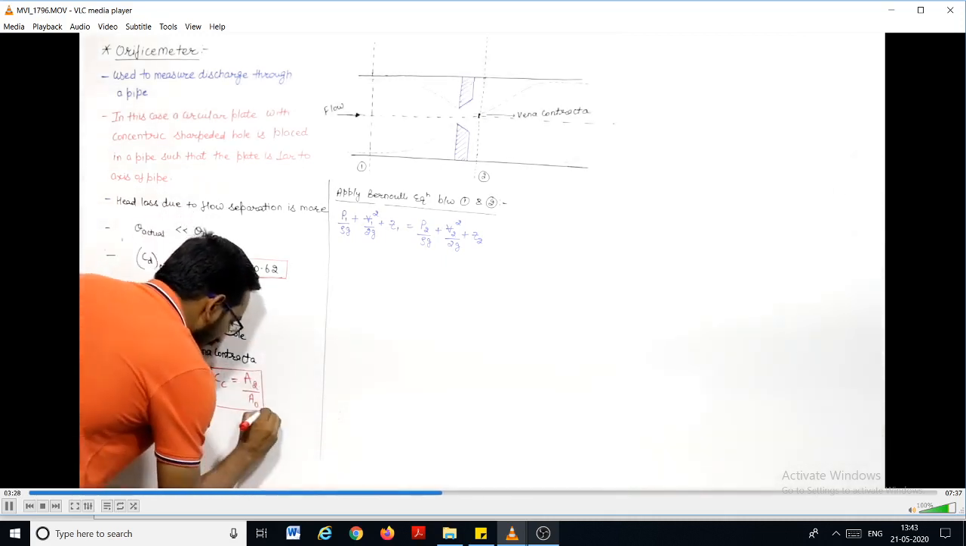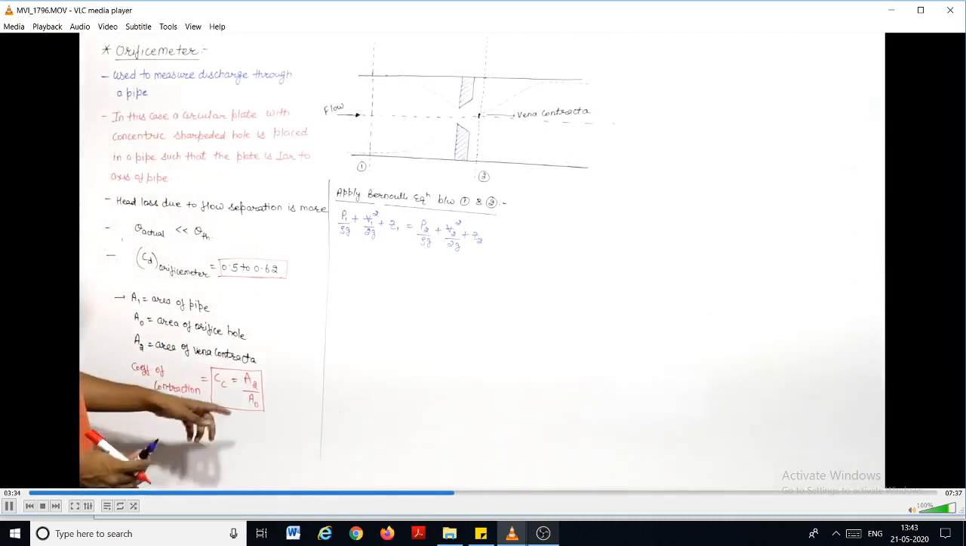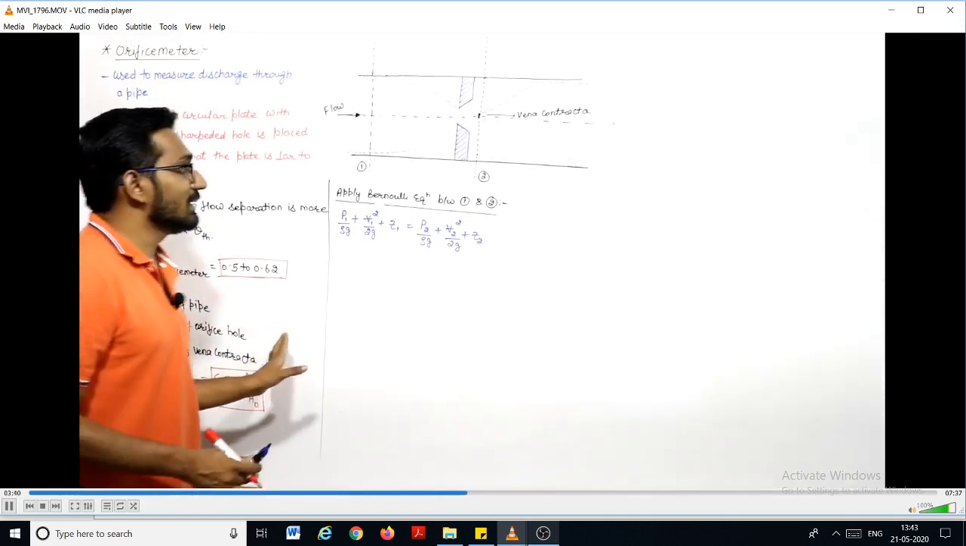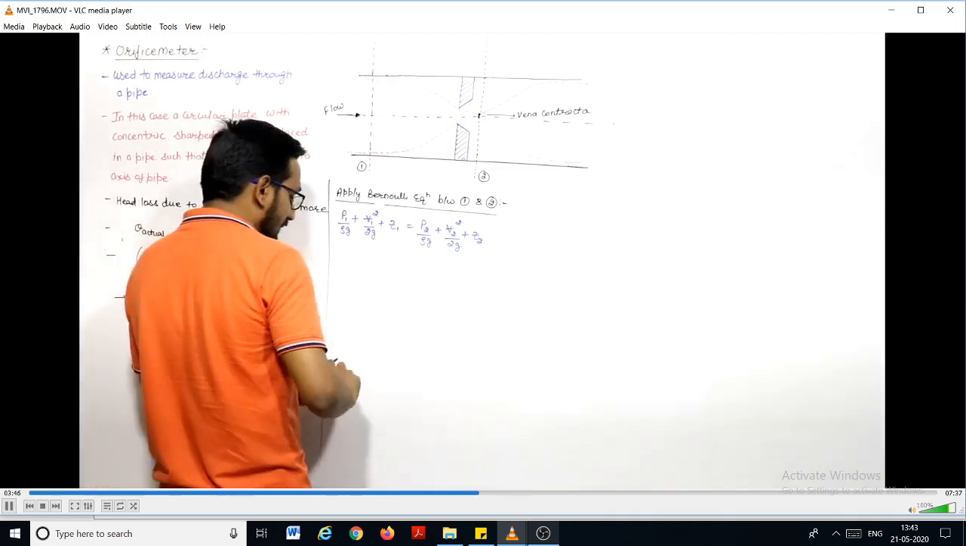Right, this is known as A2 by A0, that is the area at the vena contracta divided by the area of this orifice hole. So if we know the coefficient of contraction, and we know A0, we will get A2, right? So we defined a term here. Now this is the thing. Now if I write it like this, you know how to solve this.